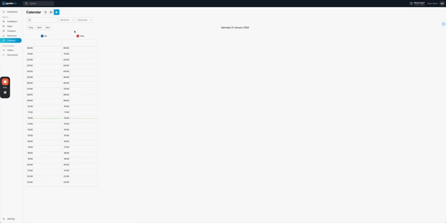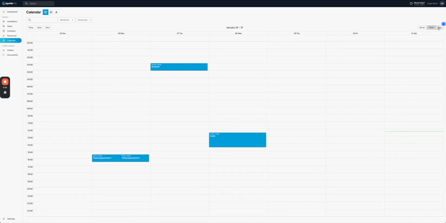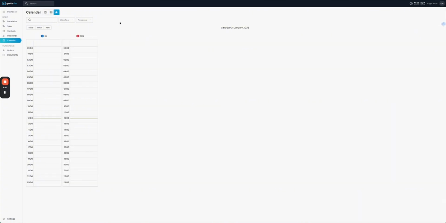We can see those in list view again and edit those anytime we want. And also personnel view, which is really nice. So this is where you would see all your different staff or personnel here, and whether they're busy or they're free. And obviously you can just choose different days and times that you want. We have weekdays, month view, week view, day view. The other nice thing with the personnel is that personnel could also be things like scaffolding or trucks or any objects within the company that you want to book out.